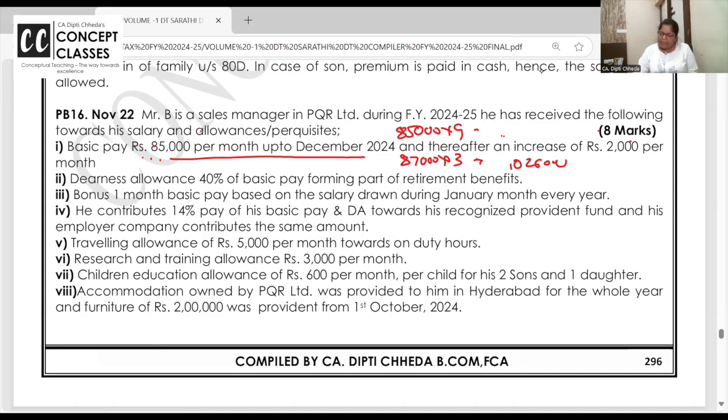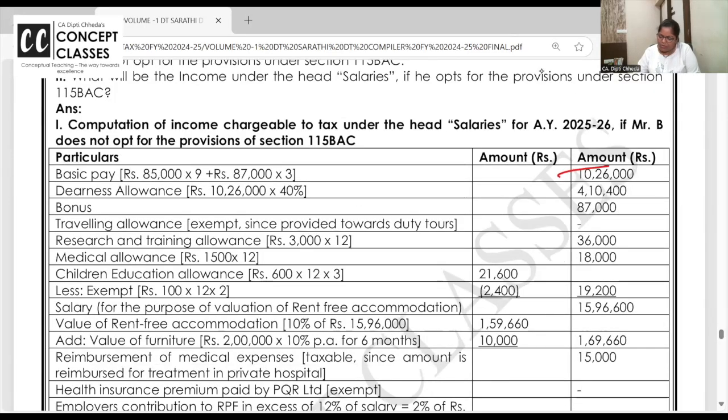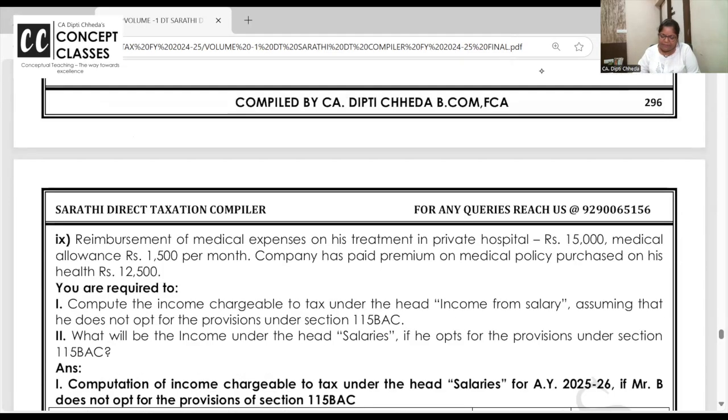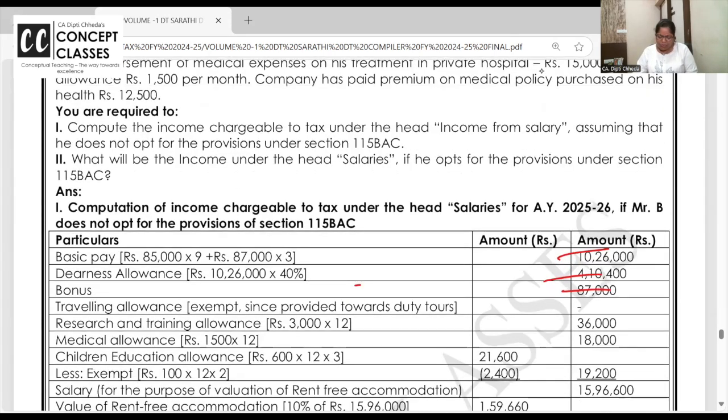DA is 40% of the basic and it is included in retirement benefits. So you have to consider the DA. So basic or uska 40% DA. Next is bonus is 1 month basic pay according to January. तो जनवरी में तो 87,000 हो गया था, हम बोनस ले लेंगे.